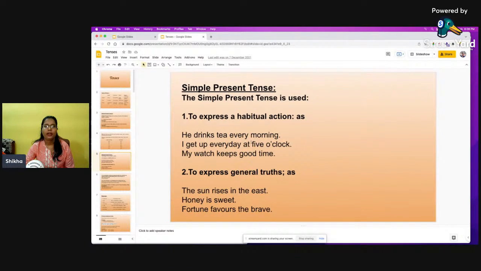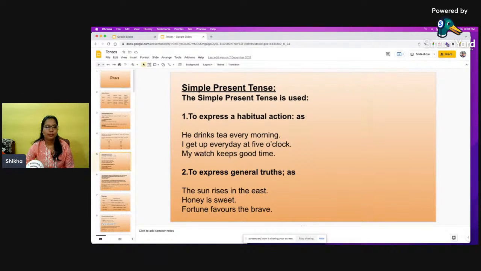He drinks tea every morning. I get up every day at 5 o'clock. My watch keeps good time. So these are regular actions. To express general truth, when something is truth, okay, universal truth: the sun rises in the east, honey is sweet,